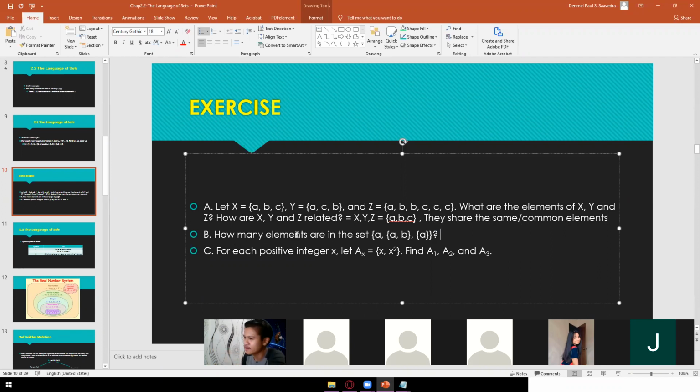Next one: how many elements are in the set? It's up to you. How many elements do we have here? Three. Alright, so three elements. What is inside does not matter, since it is considered as just one element. So this one is 3. How about letter C? For each positive integer x, let a sub x equal x and x squared. Find a sub 1, a sub 2, and a sub 3.